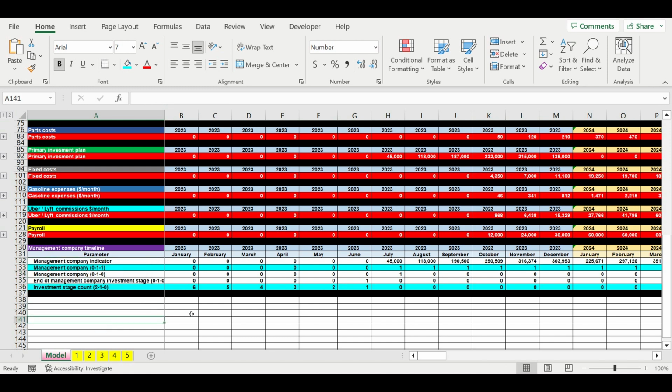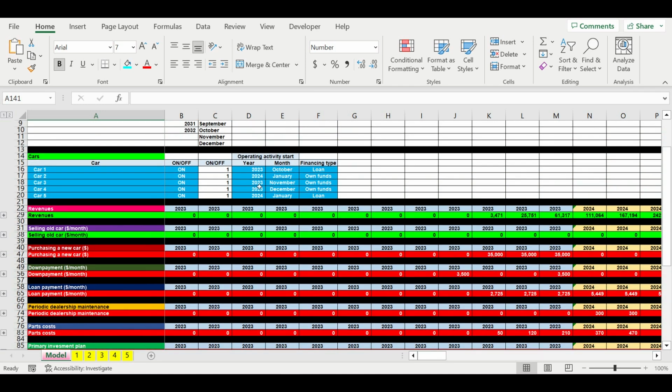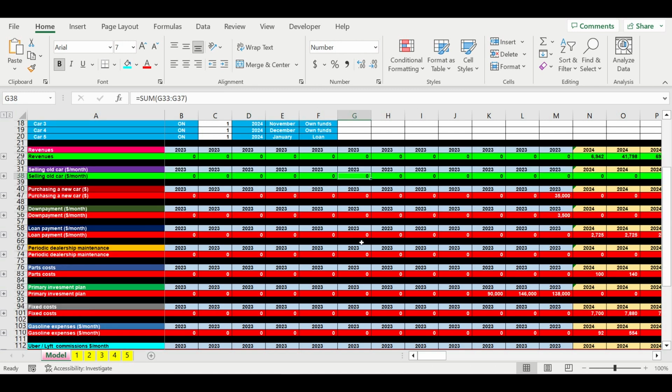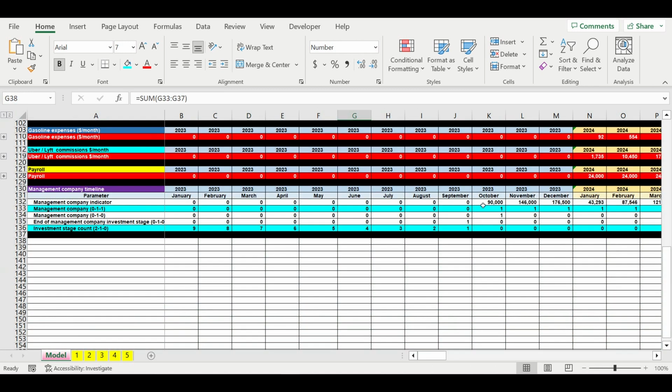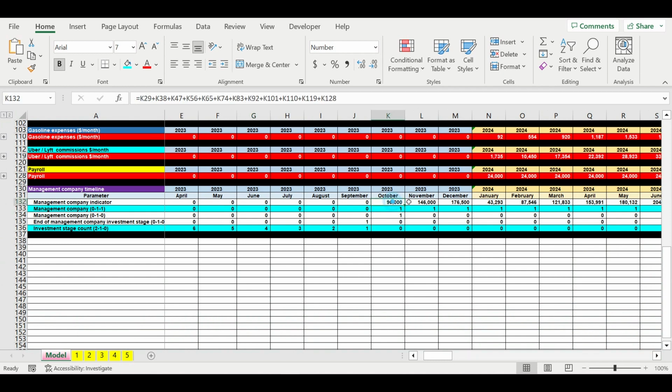And so what are we fighting for? For example, we want to start our project from 2024. Let's assume that. And we can see that we have our cash flows starting from October, November, December.